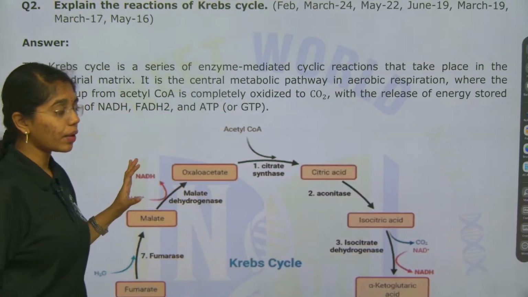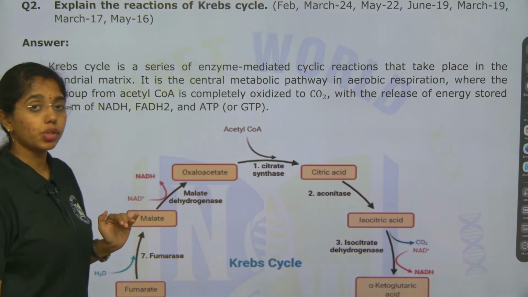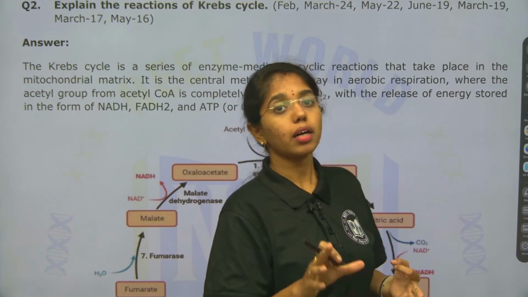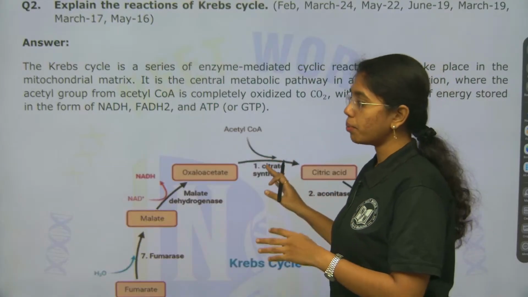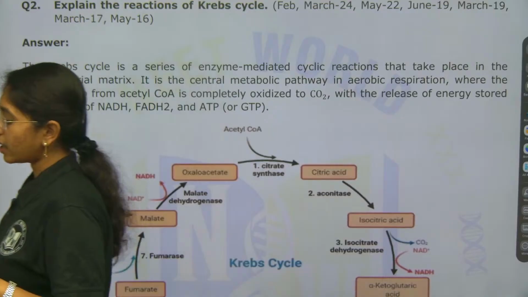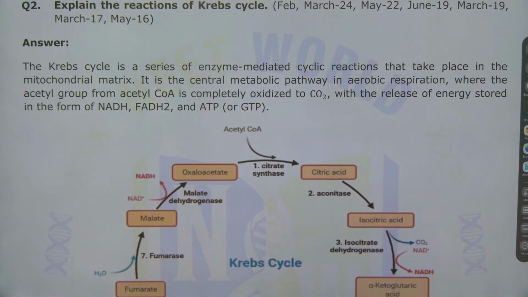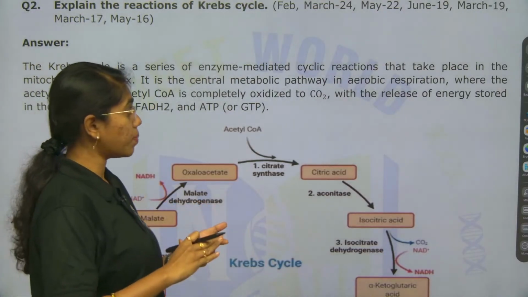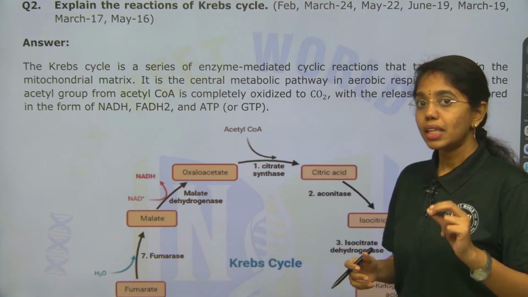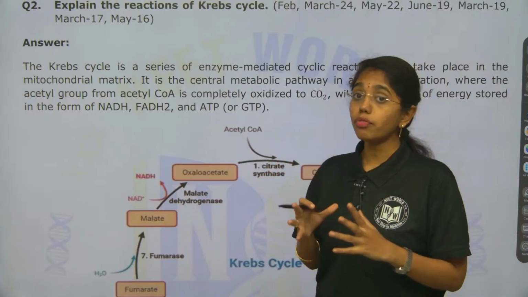From the concepts in this chapter, Respiration in Plants, 3 long answers are sure to come for all the students attempting the botany IPE exam. Those are what? First is glycolysis, second is the Krebs cycle, and third is the electron transport system. These are the 3 that you have to learn for sure.